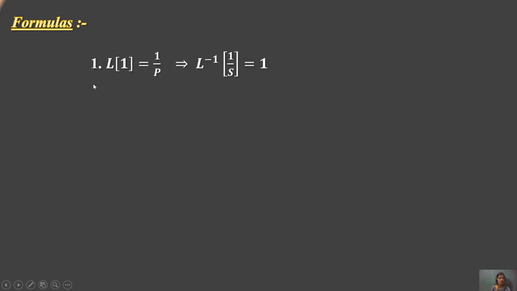Formulas will be given. First formula, when we use f of t equals 1, it generates the value 1 by p, and if we use L inverse 1 by s, equals 1 will be generated. Then the Laplace transform of e to the power ax equals 1 upon p minus a, and the inverse form will be 1 upon p minus a, that is e to the power ax.